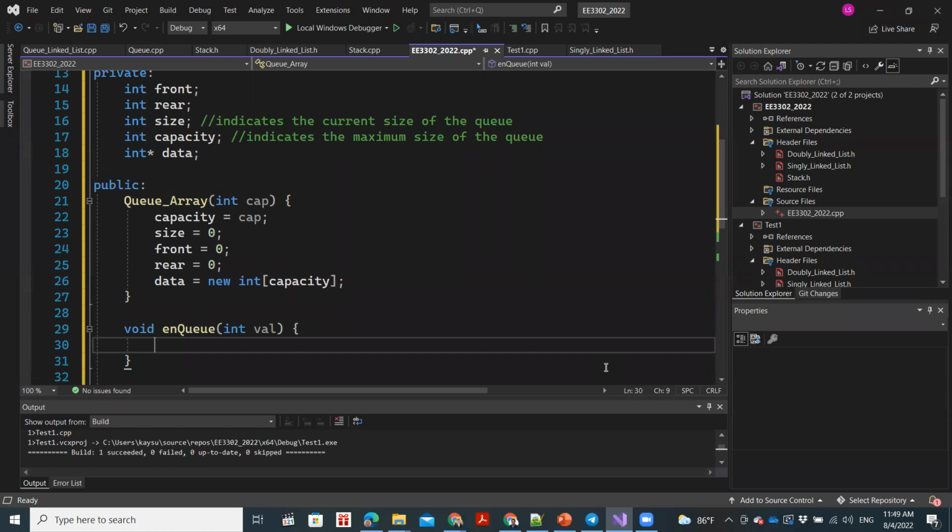So how do we check whether our queue is full or not? Mauli, can you tell me how we check whether our queue is full or not using these variables, whatever we have defined over here?